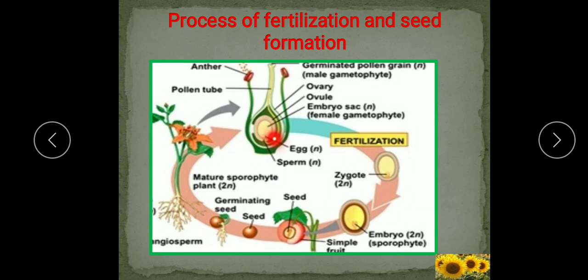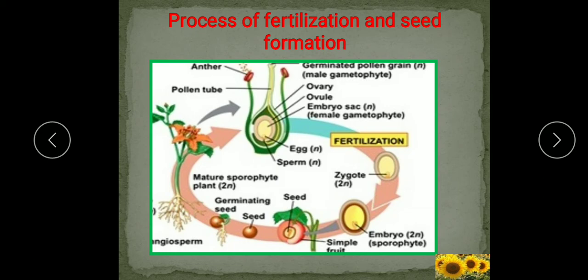So, the male gamete fuses with the egg cell. Fusion of male gamete and female gamete, that is fertilization, and after fertilization what is produced? Zygote, and this zygote further develops into the embryo.